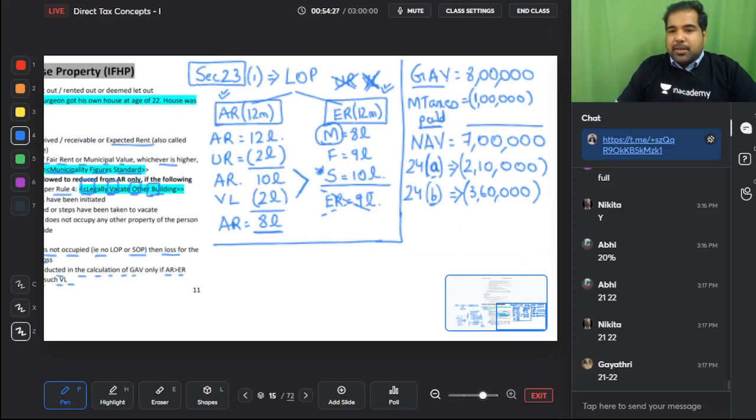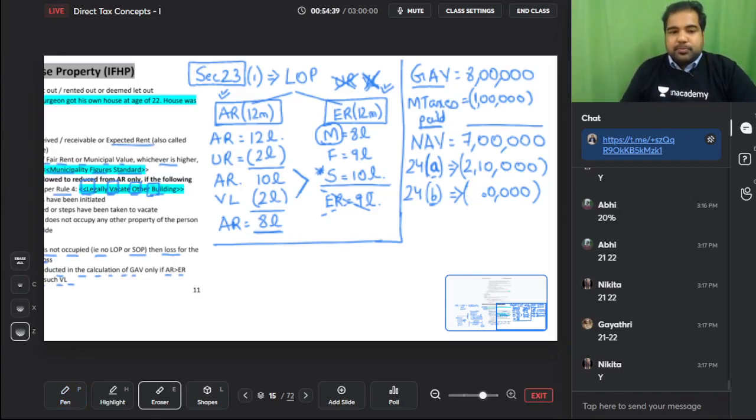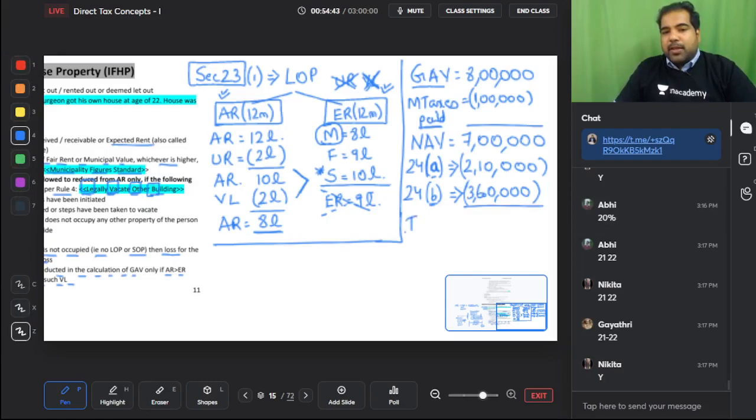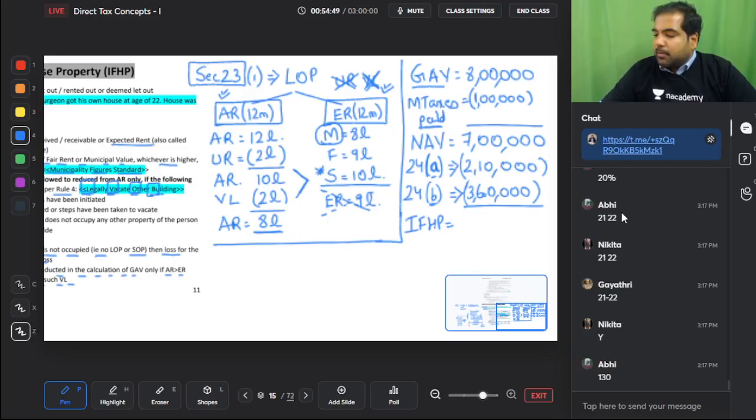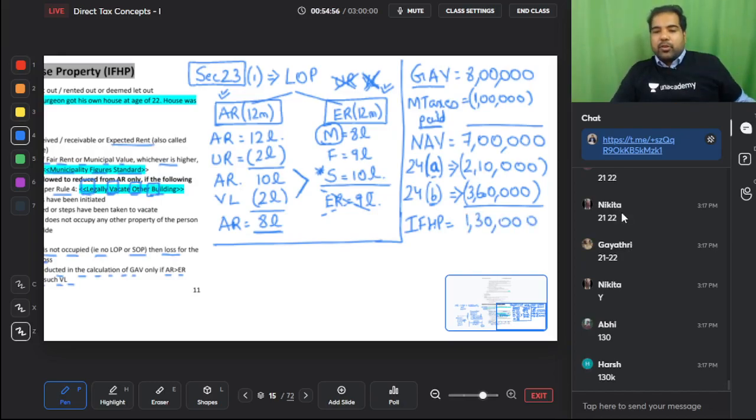That, guys, I can minus. So I can minus 3,60,000. Can I minus 2 more lakhs of PCP interest? Yes, I can minus 5,60,000 also. And when I minus all of this, let's stick to 3,60,000 only. When I minus 3,60,000, what remains is my income from house property. So 7 lakh minus 2,10,000 minus 3,60,000 is 1,30,000. This is what I will offer to tax. Yes, this is what I will offer to tax.